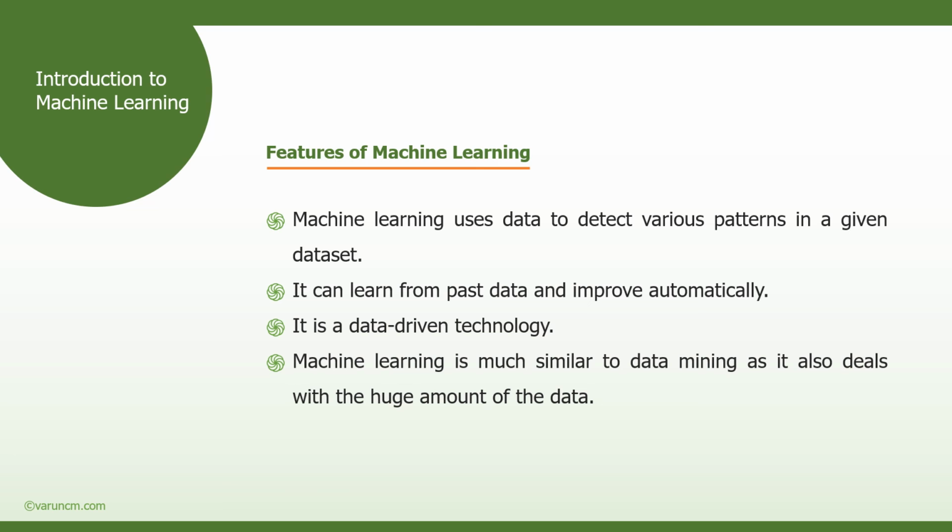The second thing is that it can learn from past data and improve itself automatically. Day by day, when you feed more and more data, it analyzes the data and improves its performance automatically. This is the major advantage, the best feature that a machine learning algorithm or program has.